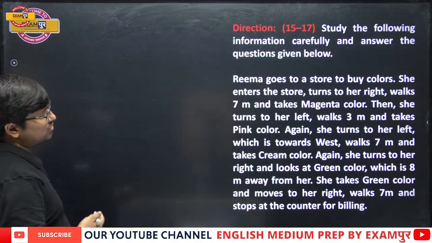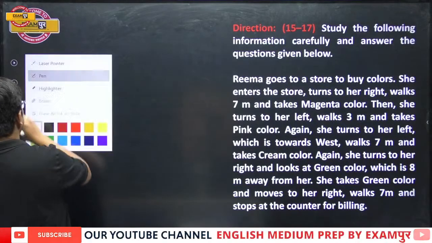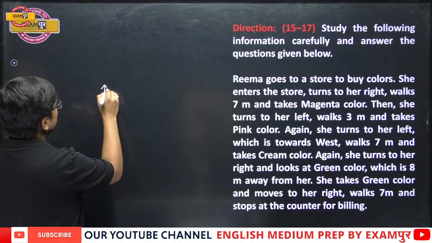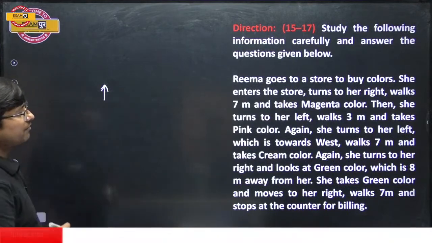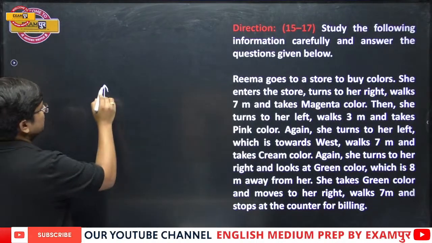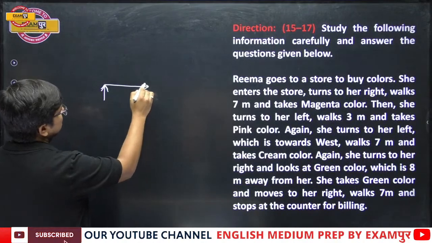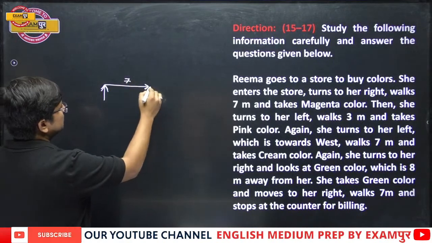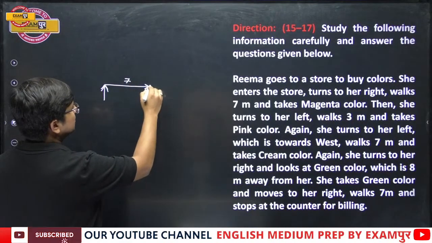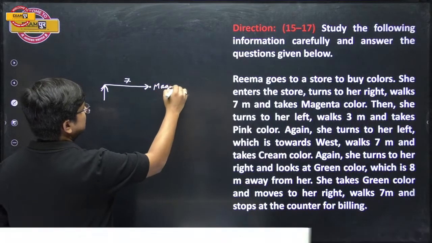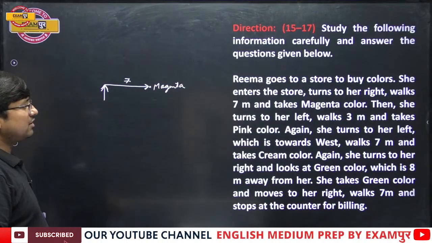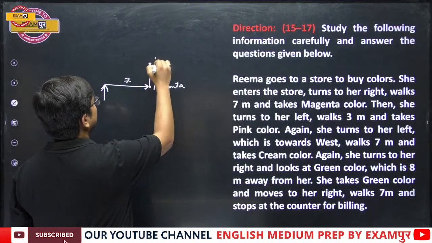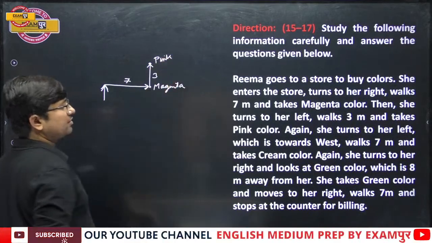So Reema goes to a store to buy colors. She enters the store. Turns to her right, walks 7 meter and takes the magenta color. Then she turns to her left and walks 3 and takes the pink color.